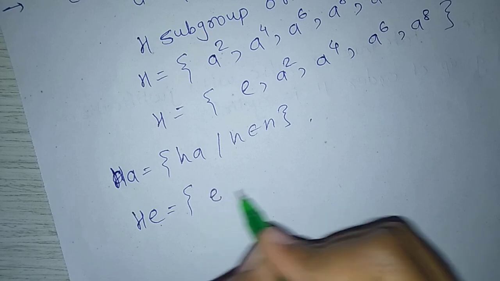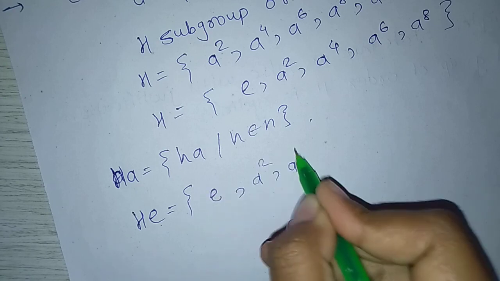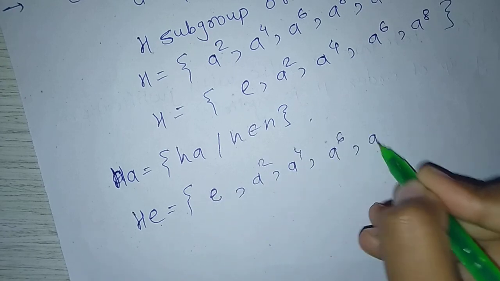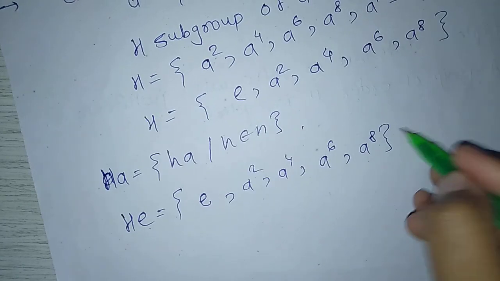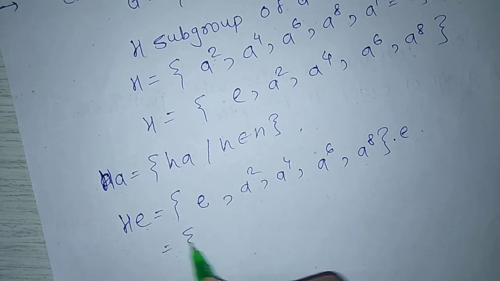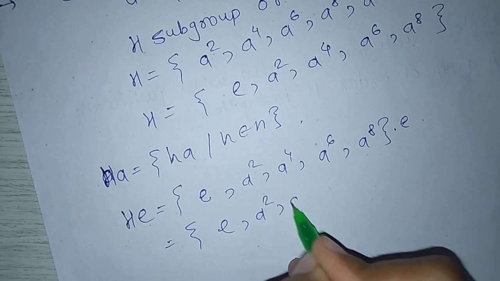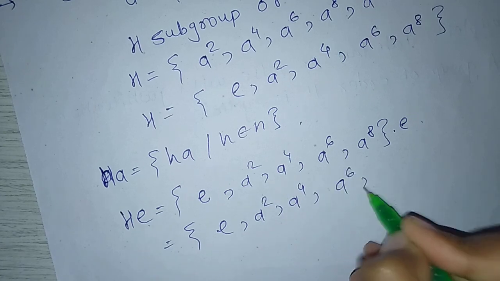H is {e, a squared, a to the 4, a to the 6, a to the 8} times e, which is equal to {e, a squared, a to the 4, a to the 6, a to the 8}.